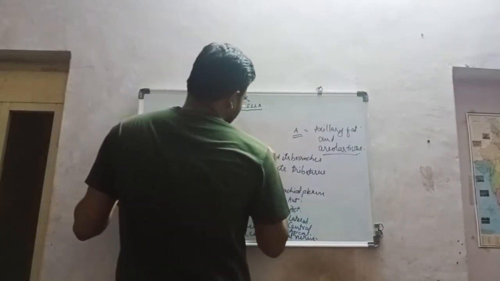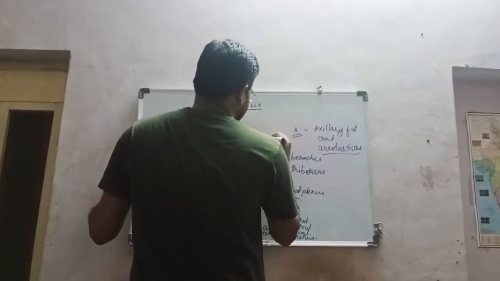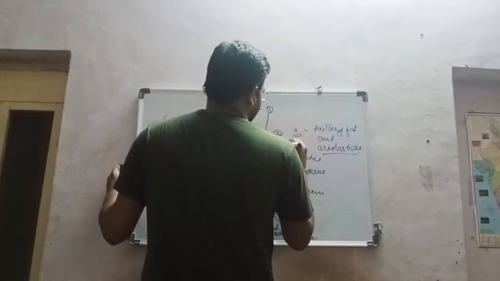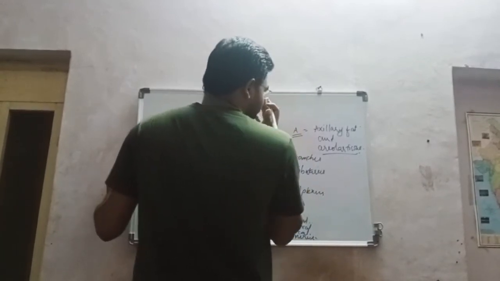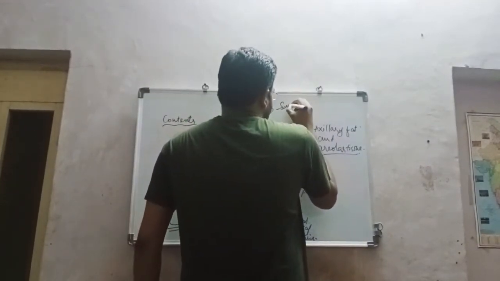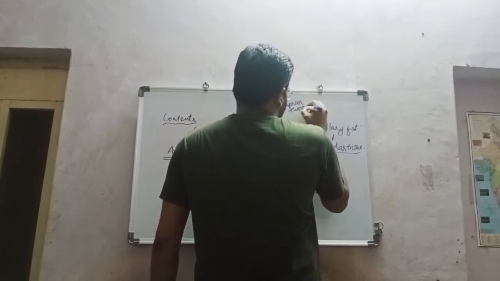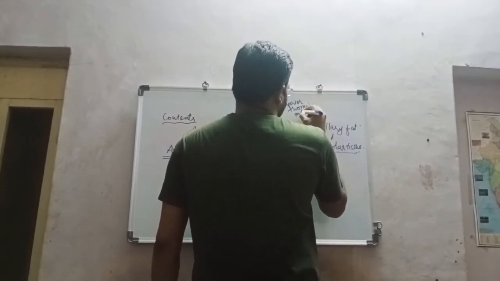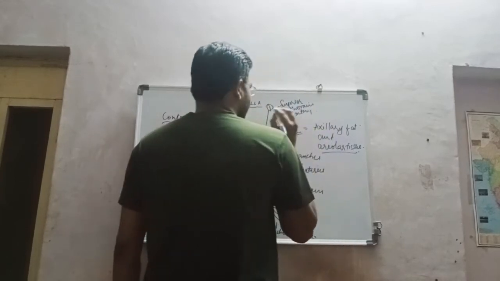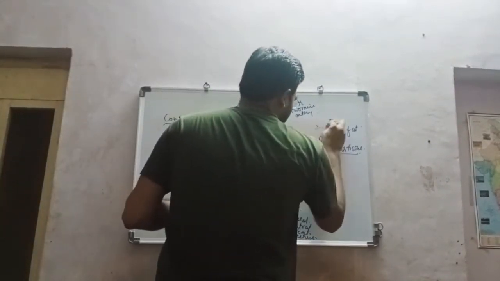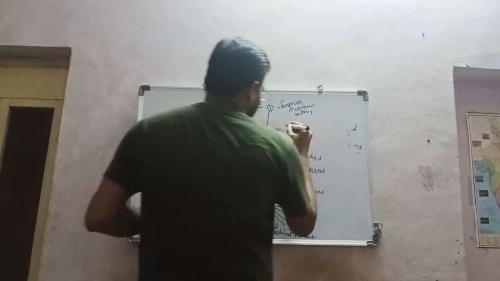Axillary artery, we know that it is divided into 3 parts: the first part, second part, and third part. From the first part, the branch given is the superior thoracic artery. From the second part, it has two branches.